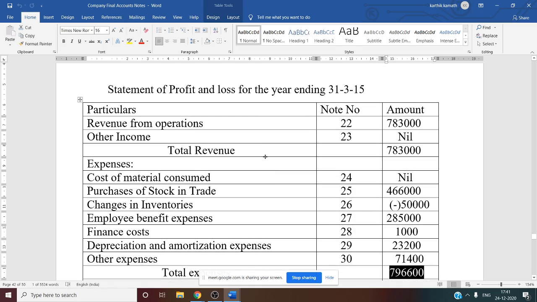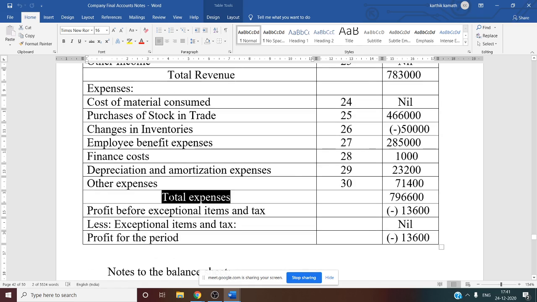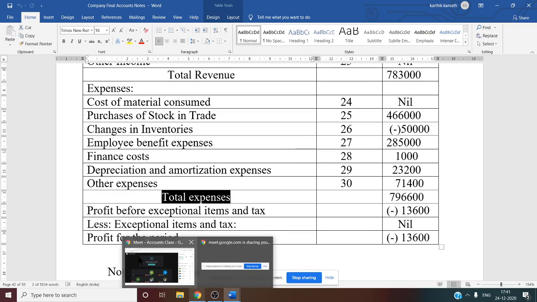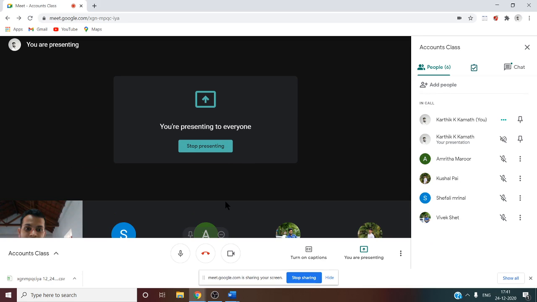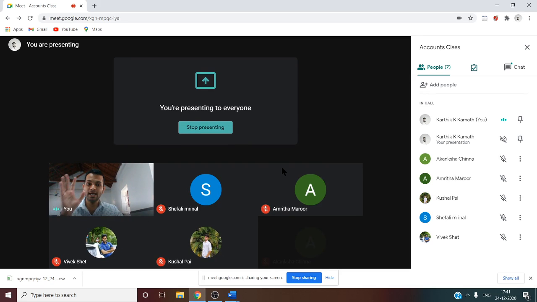But if you see here, total revenue is 7,83,000. But total expenses are 7,96,600. So here what happens? Your total expenses are more than your total revenue. So here what you can get here, loss, not profit. Why? Your expenses are more and your revenues are less.